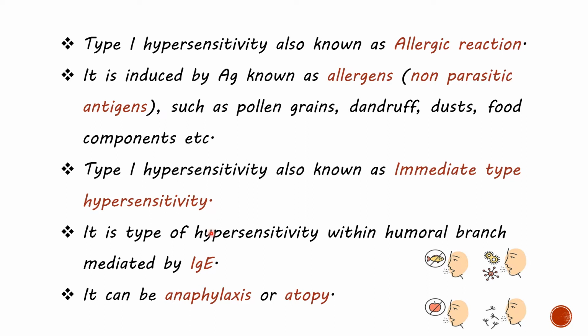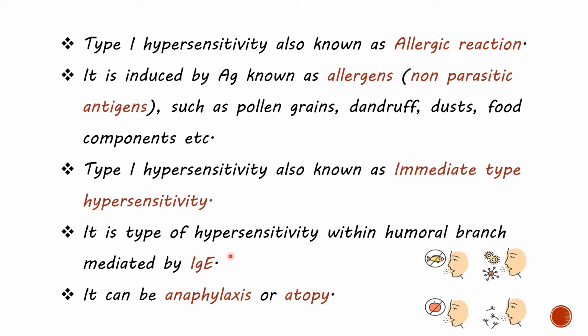It is a type of hypersensitivity within the humoral branch mediated by IgE. This comes under the humoral branch because here an antibody is involved. The antibody involved is immunoglobulin E. That's why this type 1 hypersensitivity is also known as IgE mediated hypersensitivity.